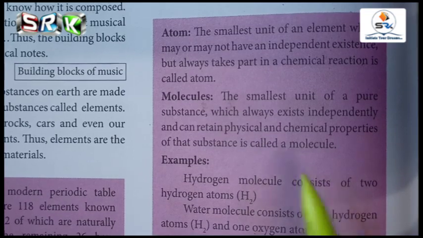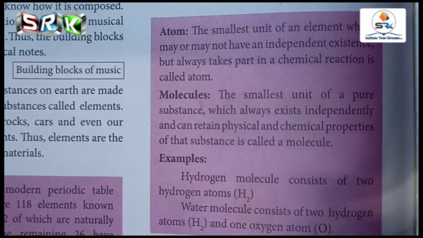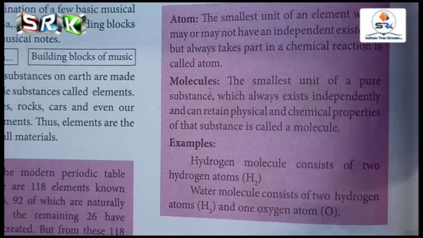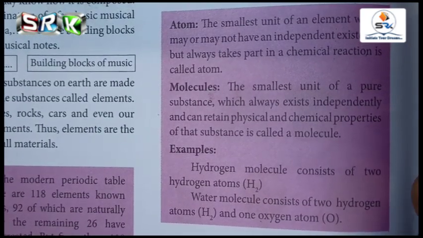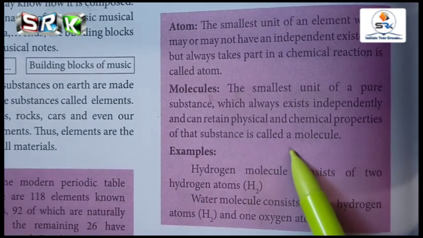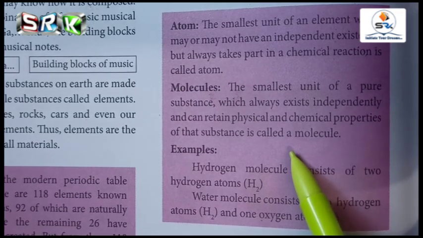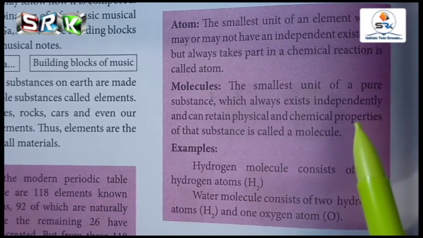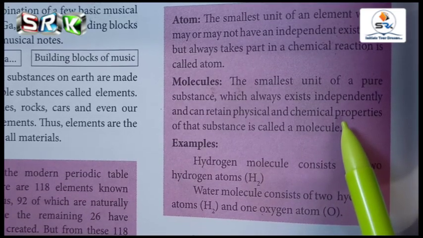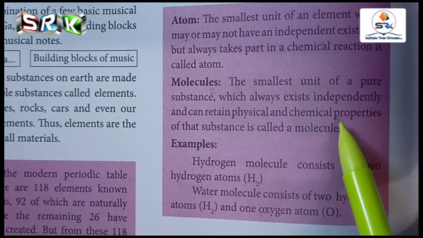What is meant by physical and chemical property? Physical properties are measurable properties of a substance, for example mass, density, boiling point and temperature. Chemical properties can be determined after a chemical reaction. Only after the completion of a chemical reaction can we predict what kind of nature it has and what kind of change it has undergone. This explains the chemical property of a substance.